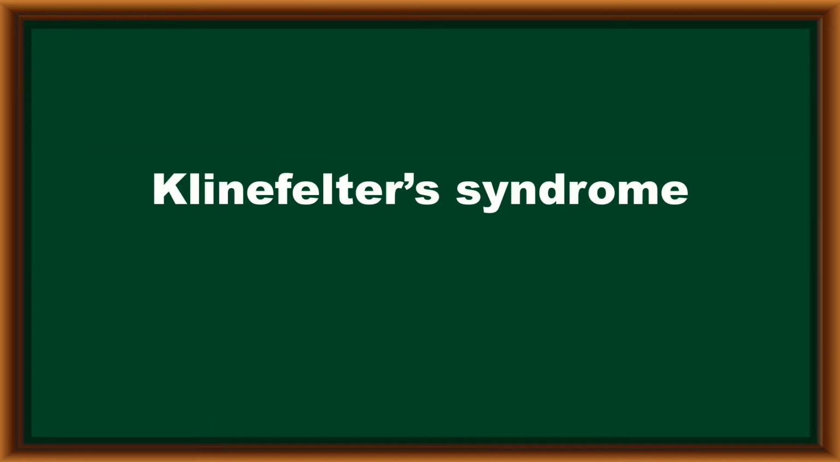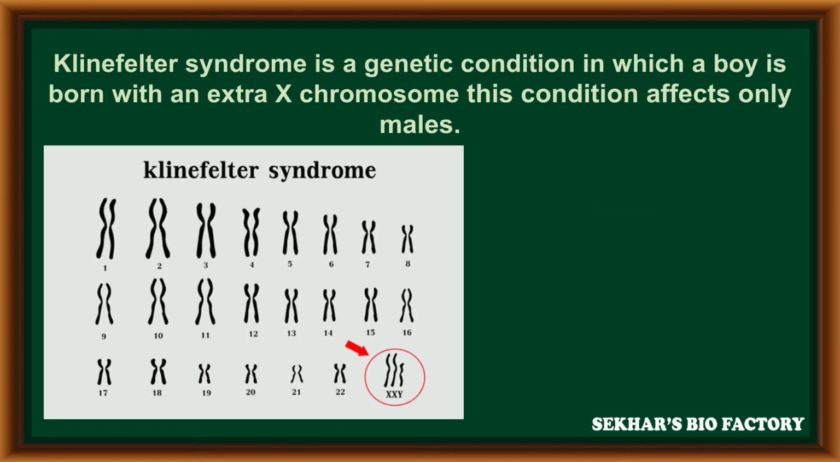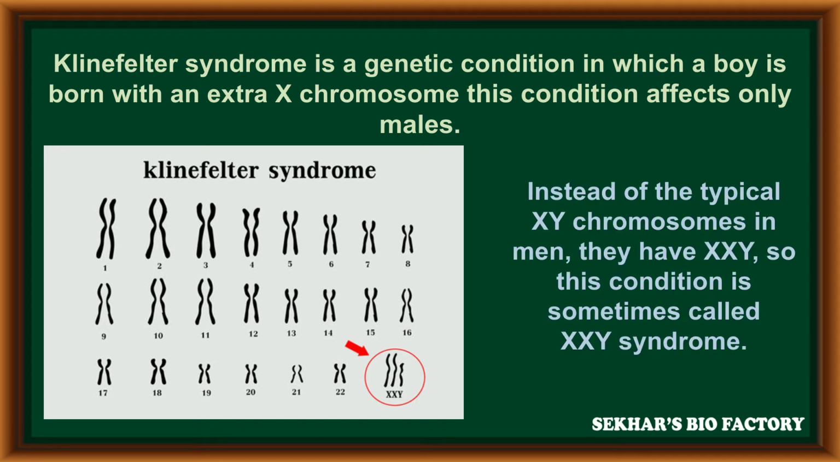One example of trisomy is Klinefelter syndrome. Klinefelter syndrome is a genetic condition in which a boy is born with an additional or extra X chromosome. This condition is seen only in males. Instead of the typical XY chromosomes in a human male, they have one additional X chromosome that leads to XXY. So this condition is sometimes called XXY syndrome.